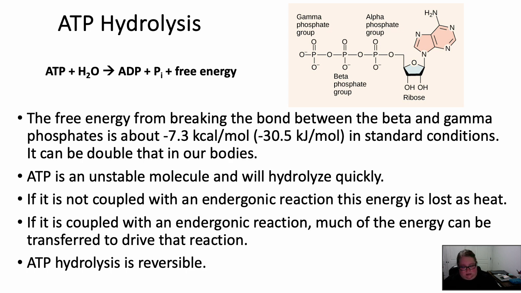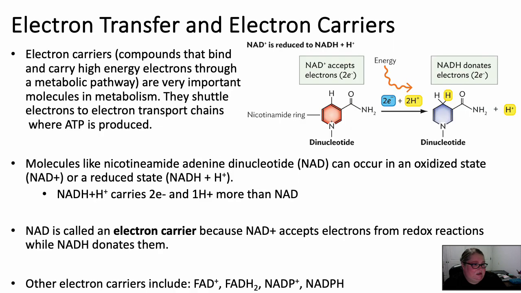Okay, so let's talk about electron carriers and how we transfer electrons. So this is NAD plus. This NAD is nicotinamide adenine dinucleotide. We're just going to call it NAD because that is a mouthful. So NAD plus is oxidized, so we've lost electrons. And it can be reduced, so we can add electrons and gain energy.